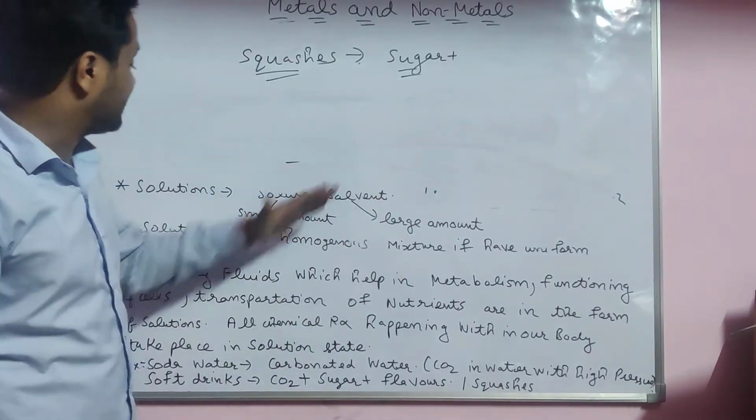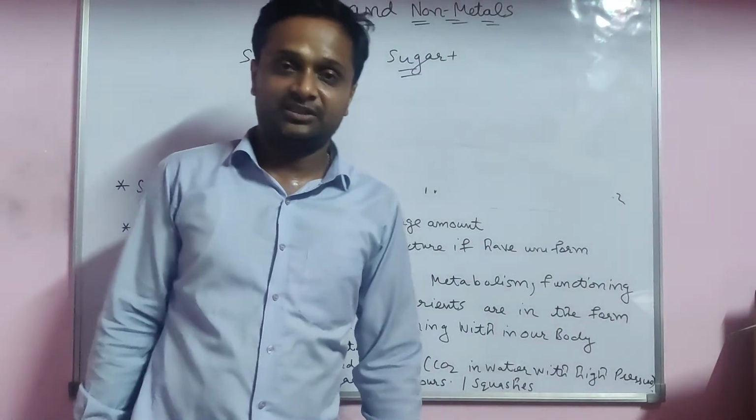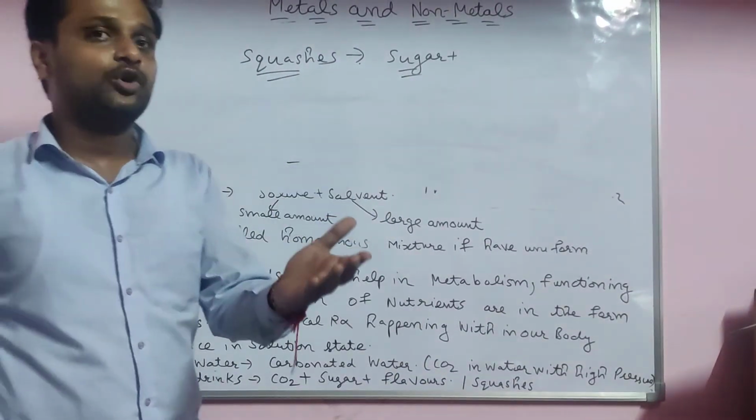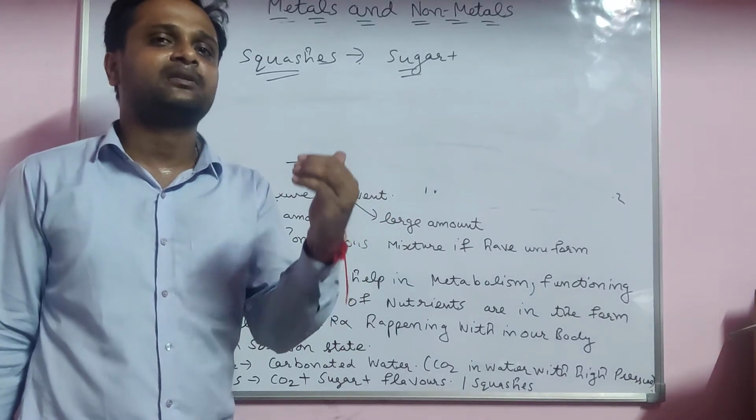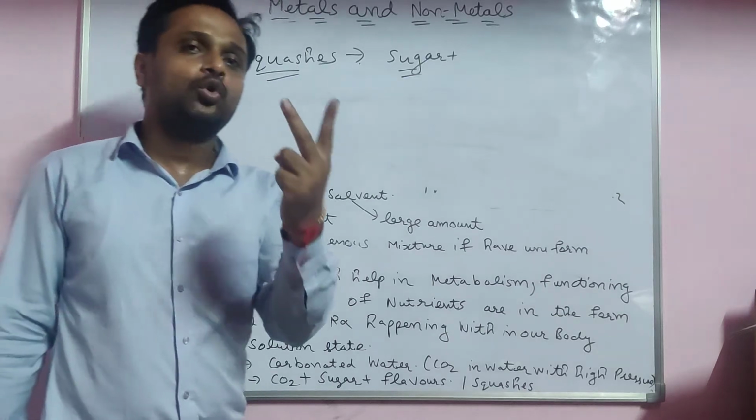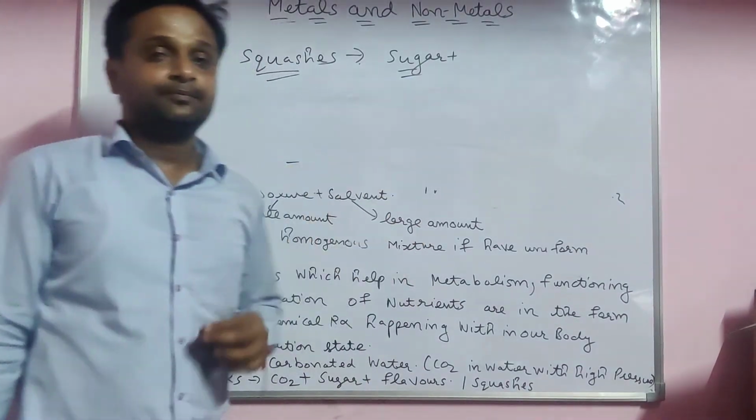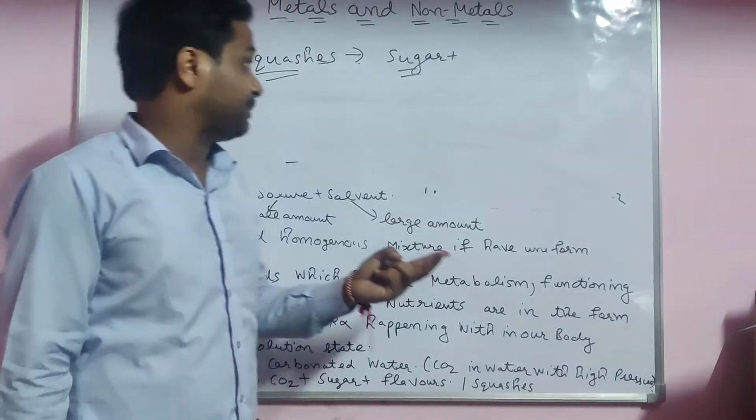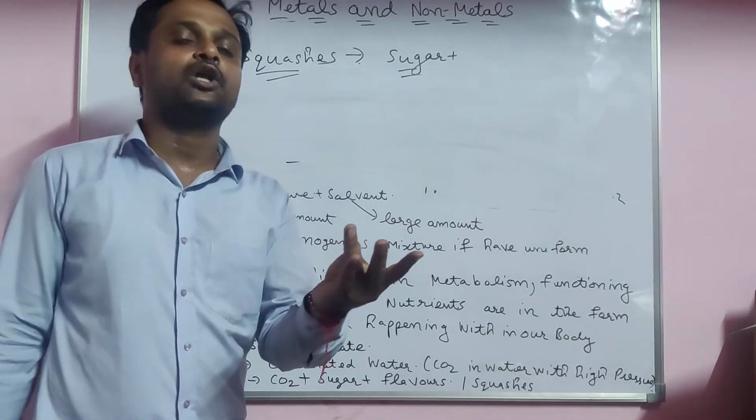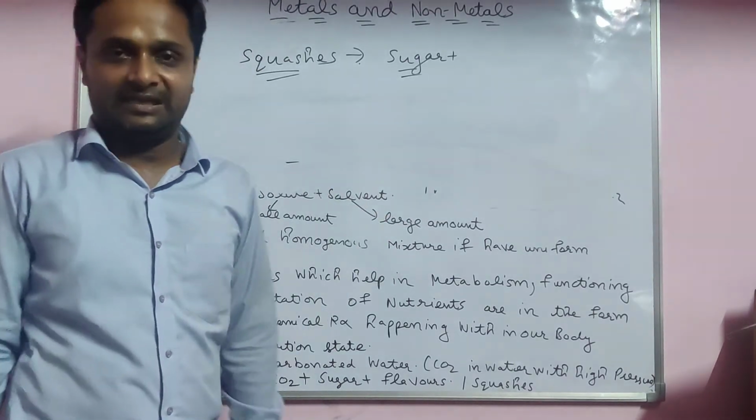So these are the examples of solutions. Some are binary solutions, some are tertiary solutions, some are quaternary solutions. If there are only two, solute and solvent, it means binary. If three are there, for example, you add carbon dioxide and sugar in water, then two are solutes and one is a solvent.